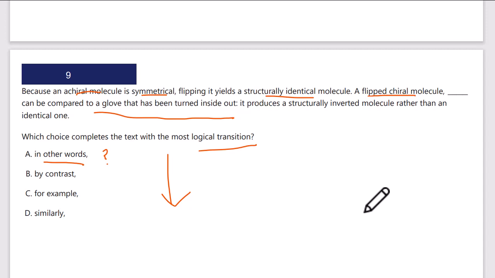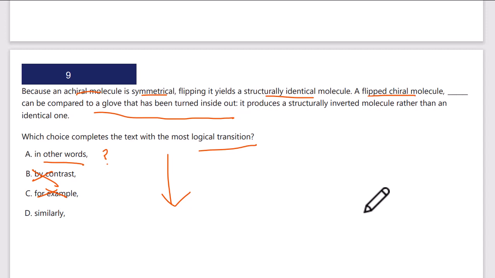Let's keep checking. A flipped chiral molecule, by contrast, no, we're kind of showing how it works. We wouldn't be contrasting. A flipped chiral molecule, for example. No, we're doing a general comparison and explanation. It's not an example. A flipped chiral molecule similarly can be compared to a glove.